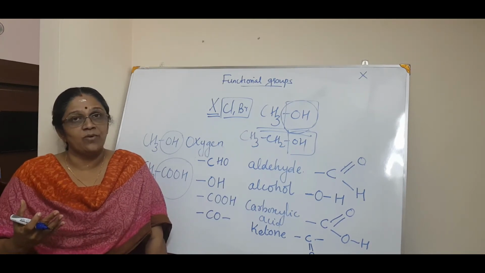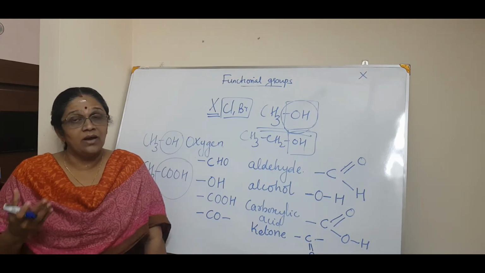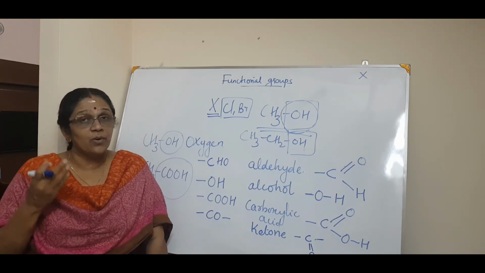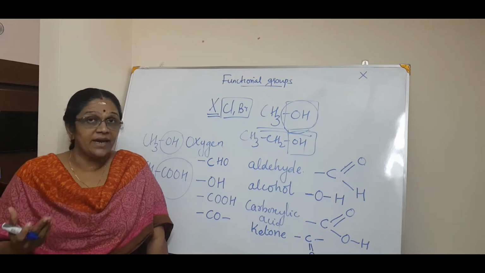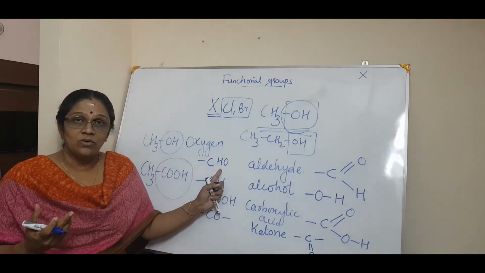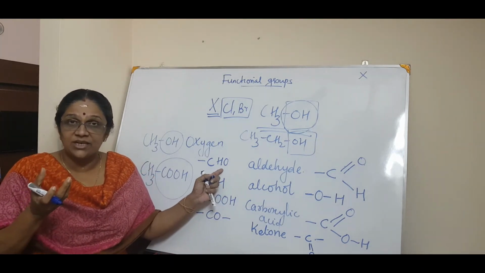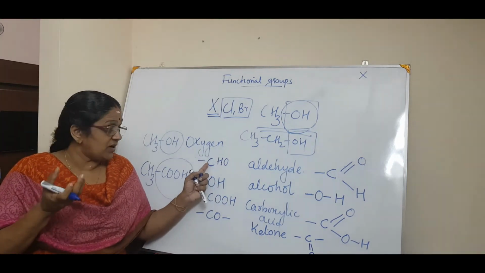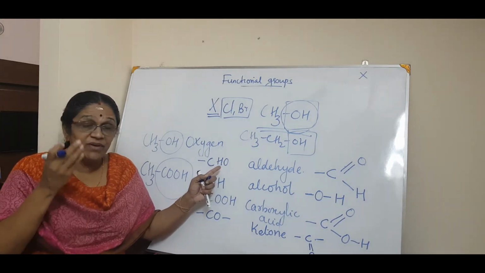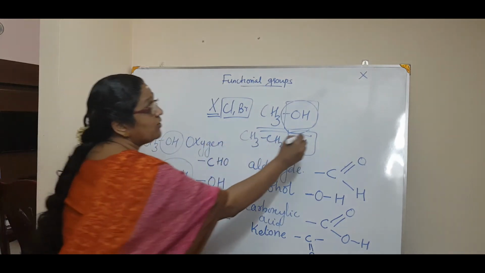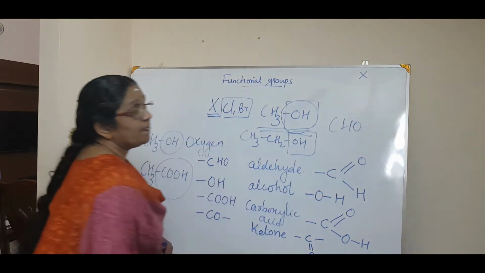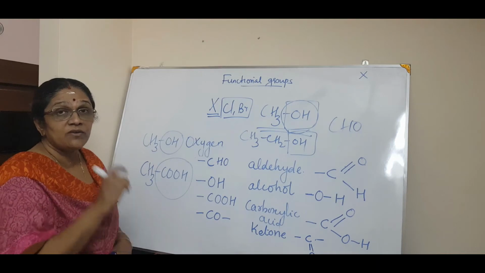So you know what a functional group is. Examples of functional groups: halo, in halogen, chloro or bromo. Then aldehyde. What is aldehyde? CHO. CHO is a functional group, a group of heteroatoms. But whenever you write CHO, you cannot write simply CHO. If you write simply CHO, it will be wrong.